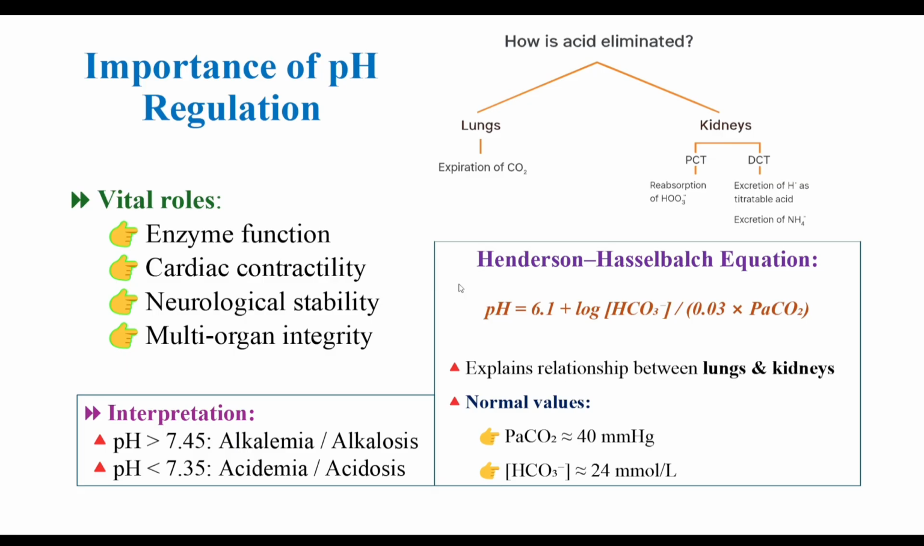Now see the key equation. pH equals 6.1 plus log of bicarbonate concentration, the base, over 0.03 times PaCO2, the acid. This formula captures the entire acid-base story. It links blood pH with bicarbonate and carbon dioxide levels. The numerator, bicarbonate, is managed by the kidneys and the denominator, PaCO2, is managed by the lungs. It's a perfect partnership. If this ratio is disturbed, pH changes. Our job is to figure out which partner is struggling and why.